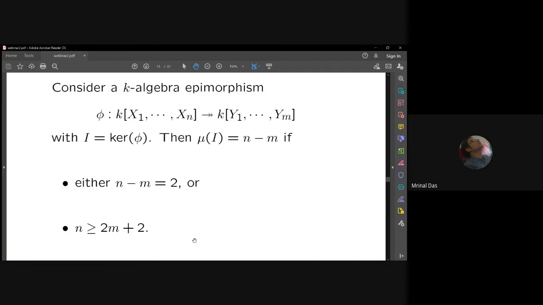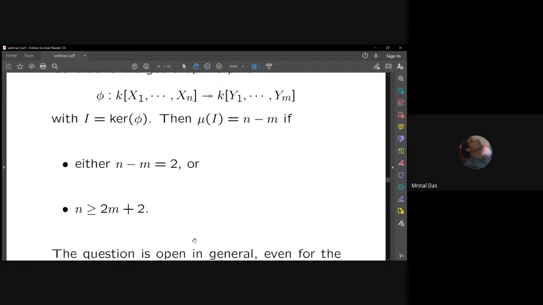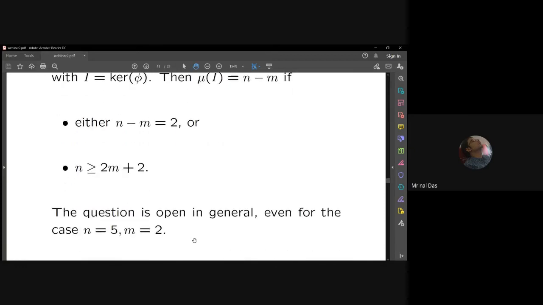So what about n equal to 2m plus 1? But the amazing part is that even this question is wide open. If m equals 2 and n equals 5, we don't know whether question 1 has an affirmative answer or not.